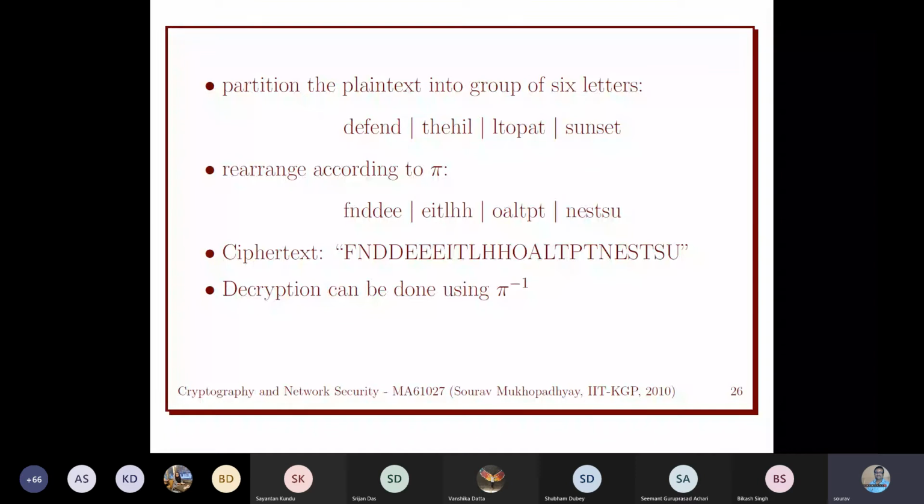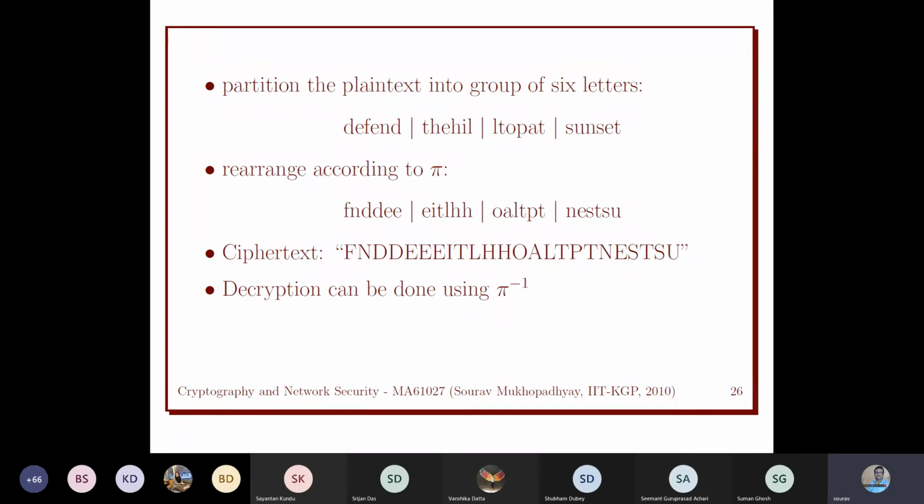What will be done if the length of the plain text is not a multiple of 6? Yeah. If the length of the plain text is not a multiple of 6, then we can use some dummy alphabet there, and then we can ignore that part. Alice and Bob both know the length of the plain text.